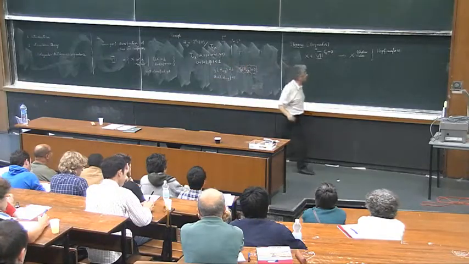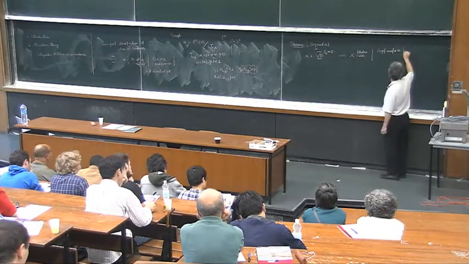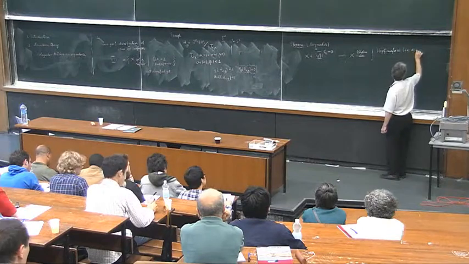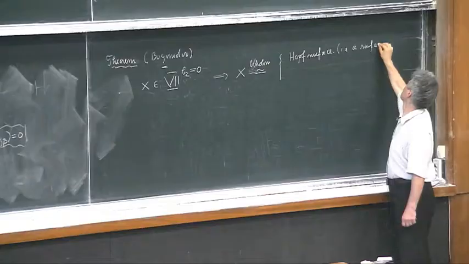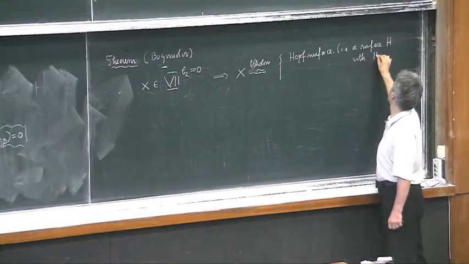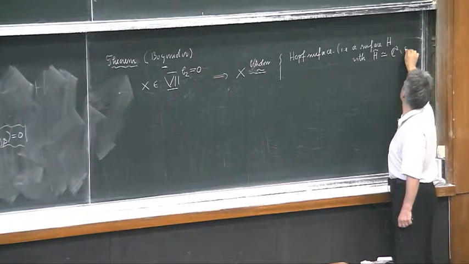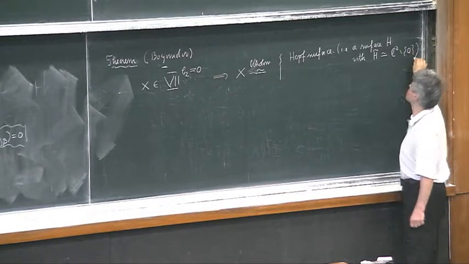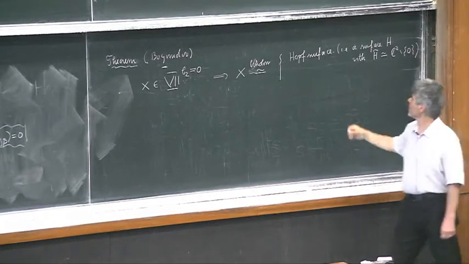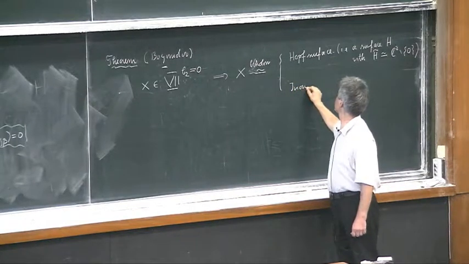And the general definition of a Hopf surface is the following. A surface H with universal cover biholomorphic to the punctured plane. This is the correct definition, the general definition of a Hopf surface. And they are classified. Or to an Inoue surface,